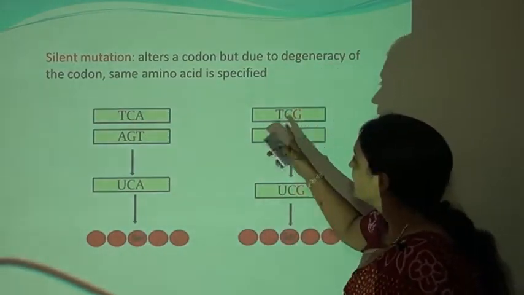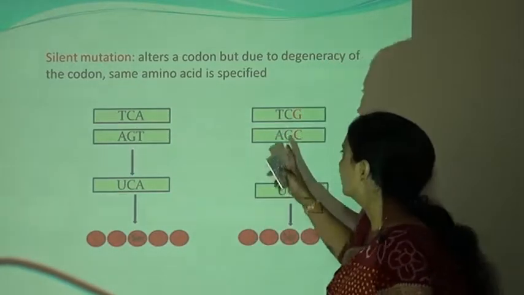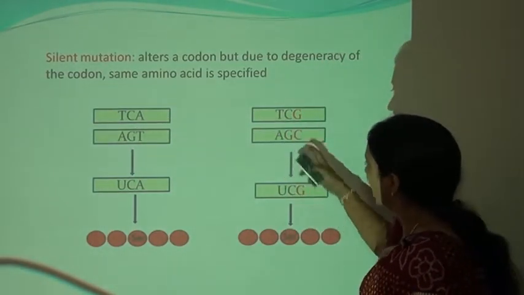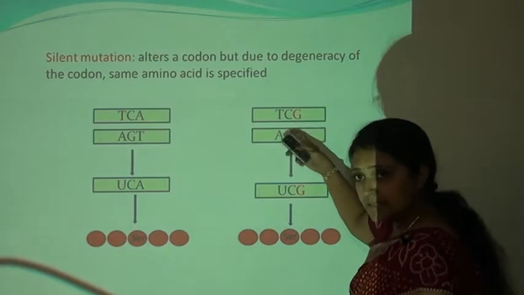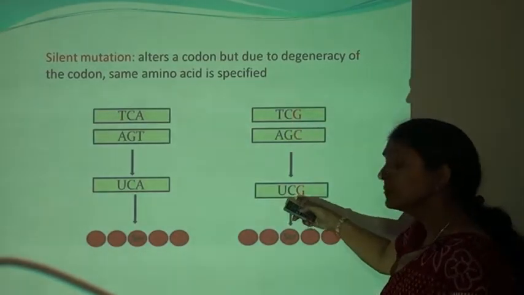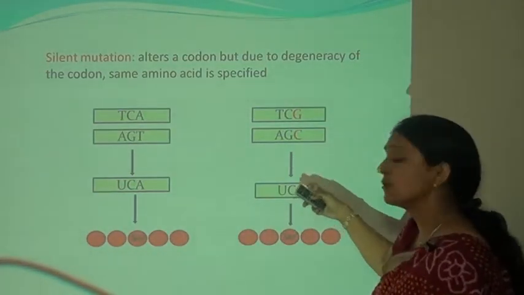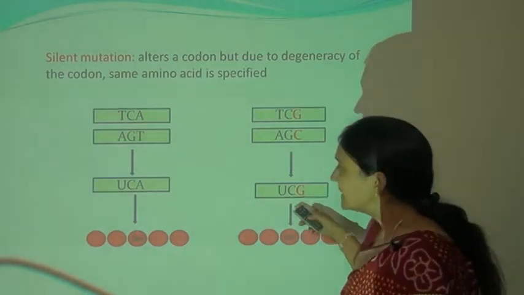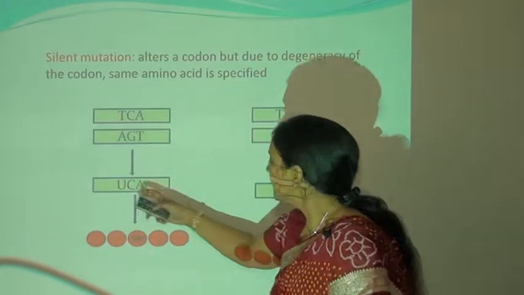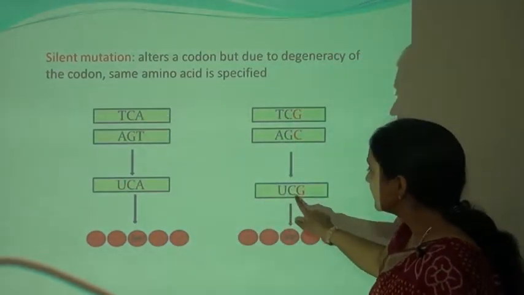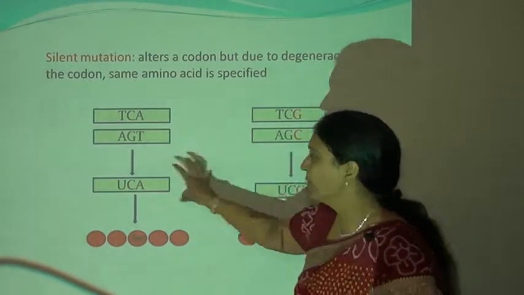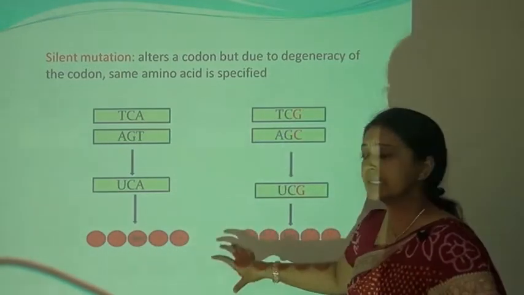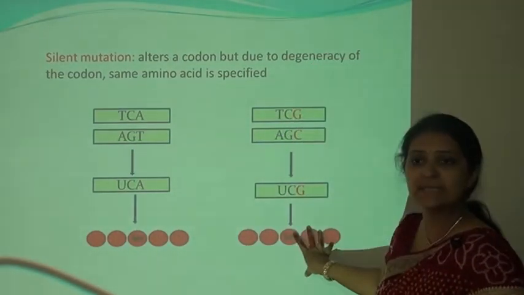Now here you can see the mutation, that is A is replaced by G. So TCG, and this nucleotide sequence codes for UCG, and this UCG codes for the same amino acid, that is serine. Here you can see that the codons are different, UCA and the other is UCG, but both codons code for the same amino acid, that is serine.